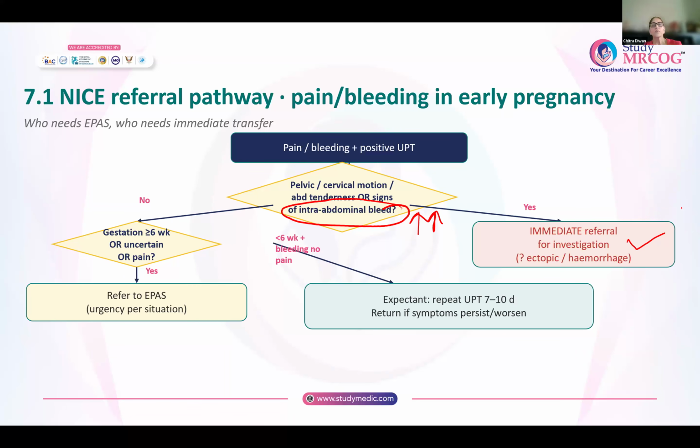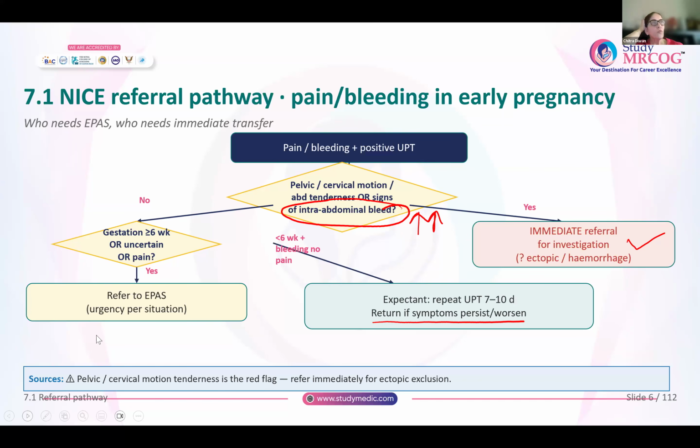So you will just offer her expectant management and you can call her back for a repeat UPT in 7 to 10 days time. But you have to counsel her that if the symptoms become more severe, or if the pain persists for a long time, or if the bleeding also persists, then she has to come back immediately. So this is how we are going to triage the women who present in early pregnancy with pain or bleeding.